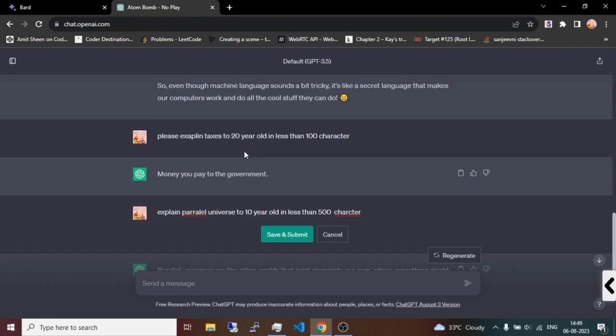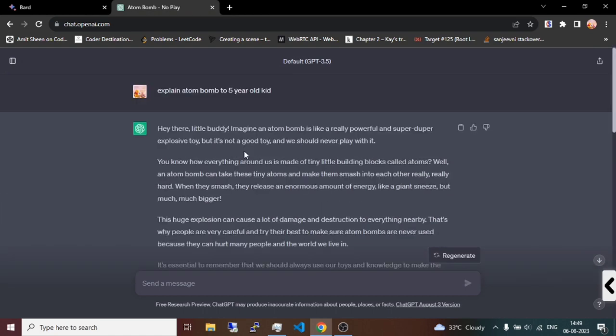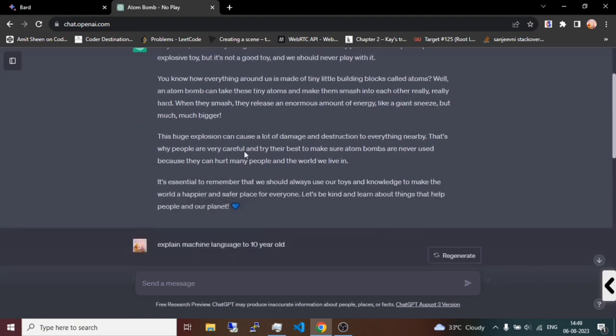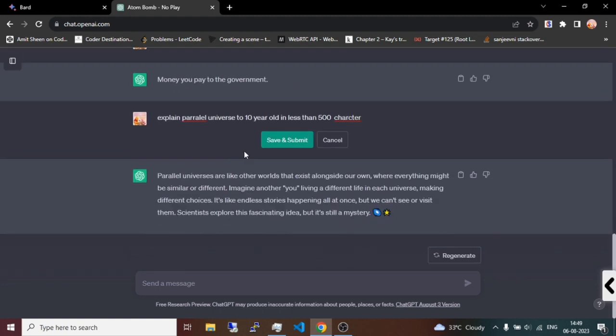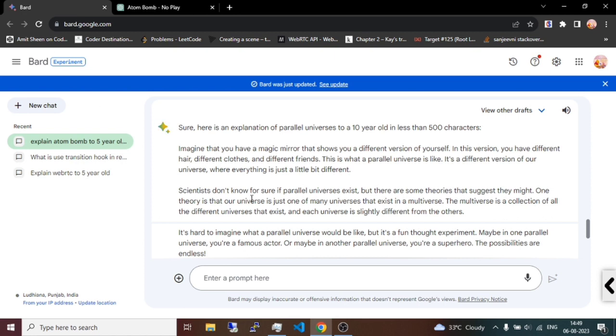Almost all of you know that in the free version of ChatGPT you will never get the full features of ChatGPT. So the ChatGPT we are using here is not using its full potential which it should be using. So let's move forward with the answer here.